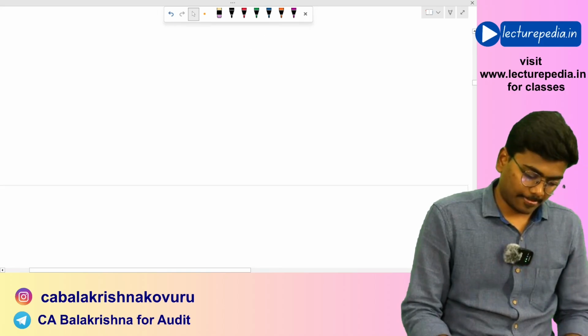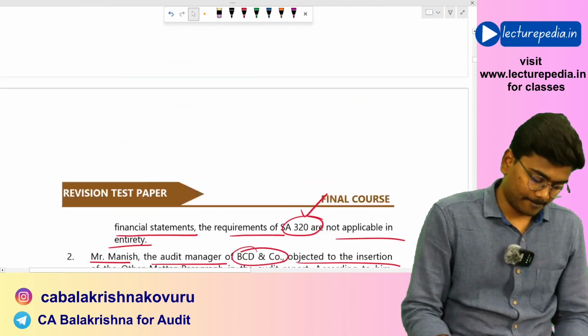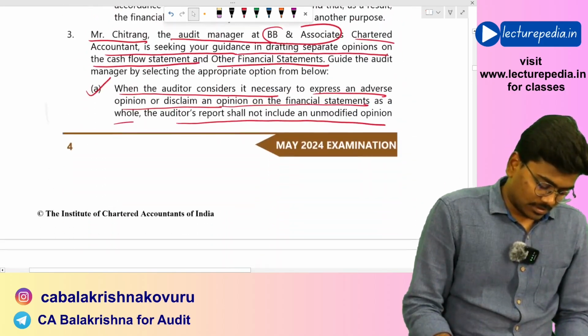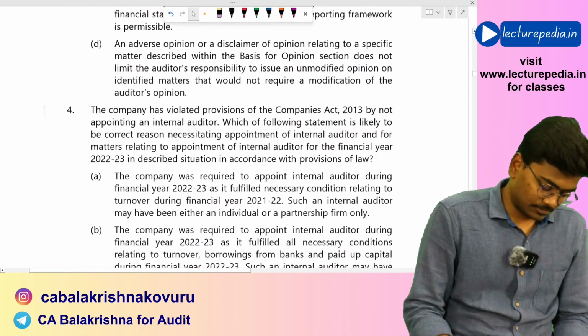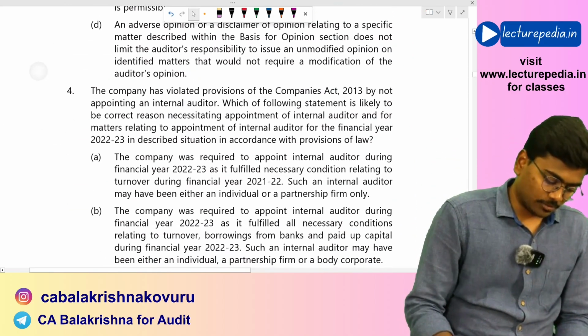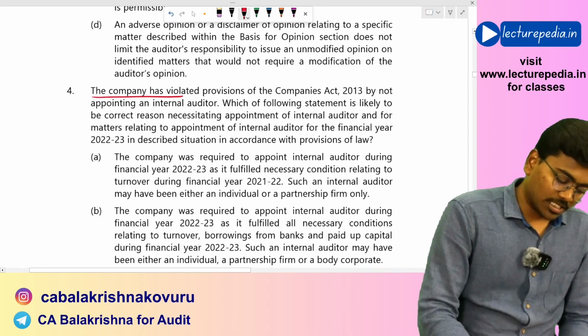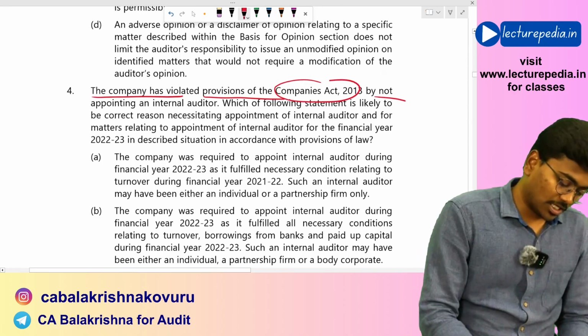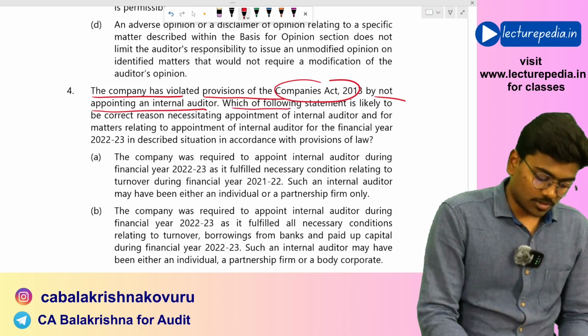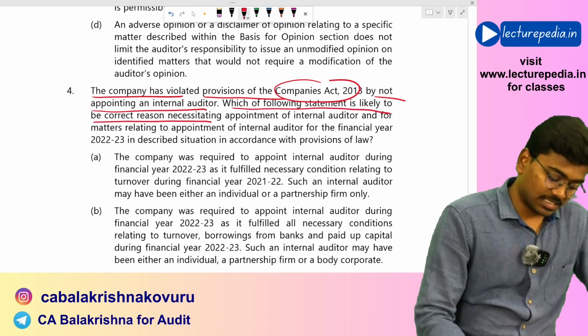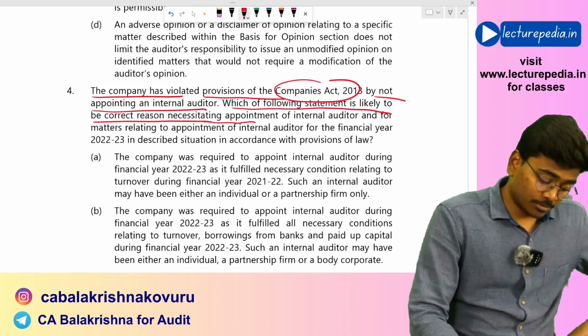Okay. Next, I'm not reading the remaining options. The company has violated provisions of the Companies Act 2013 by not appointing an internal auditor. Yes. Which of the following statements is likely to be the correct reason necessitating appointment of an internal auditor?